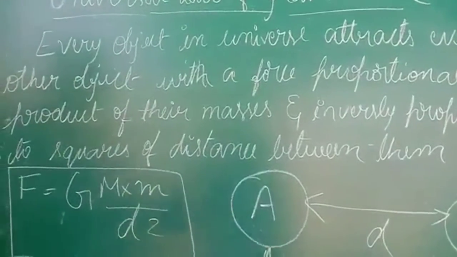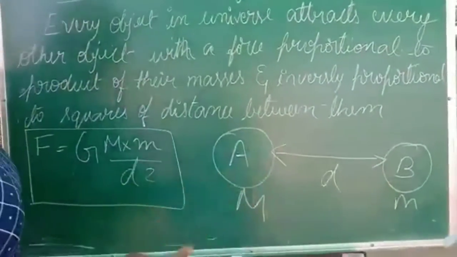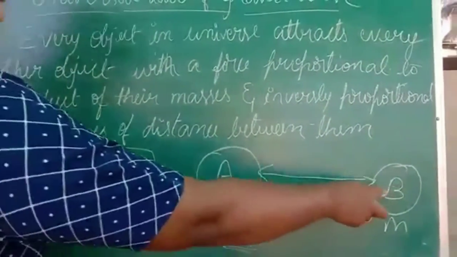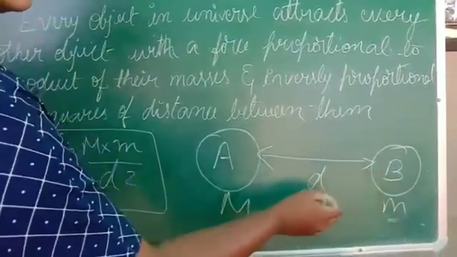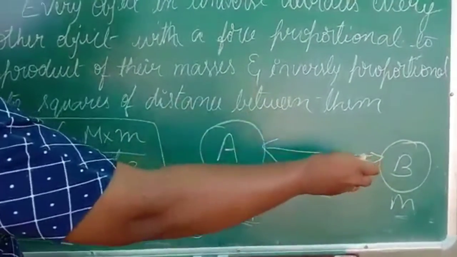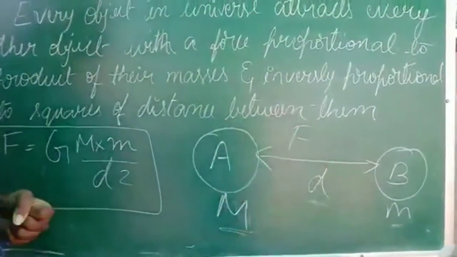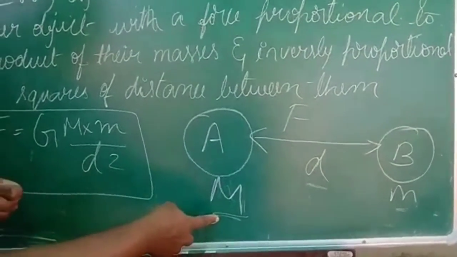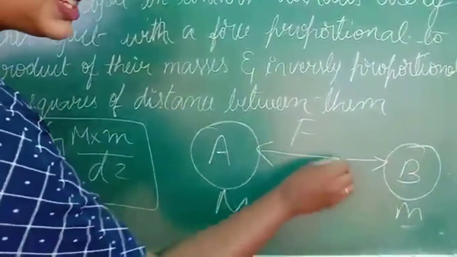Here, can you see two different objects? This is object A and this is object B. Object A's mass is capital M, object B's mass is small m, and A and B are separated by the distance d. This is a concept you need to know. There are two different objects which are attracted towards each other by a force F, the gravitational force F. The mass of object A is capital M, the mass of object B is small m, and these two objects are separated by the distance d.